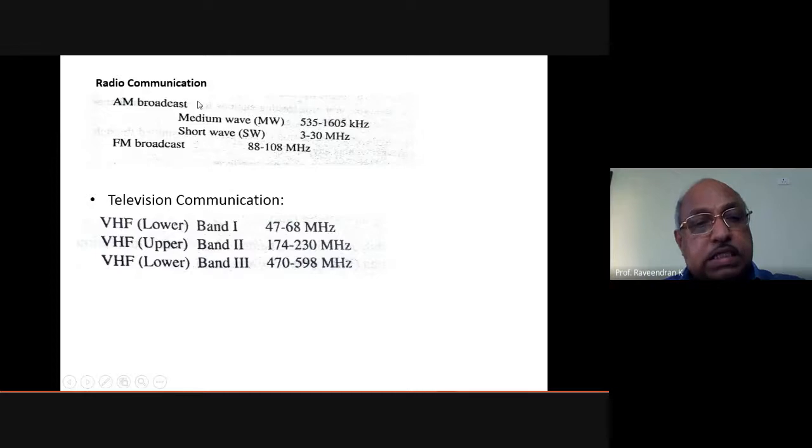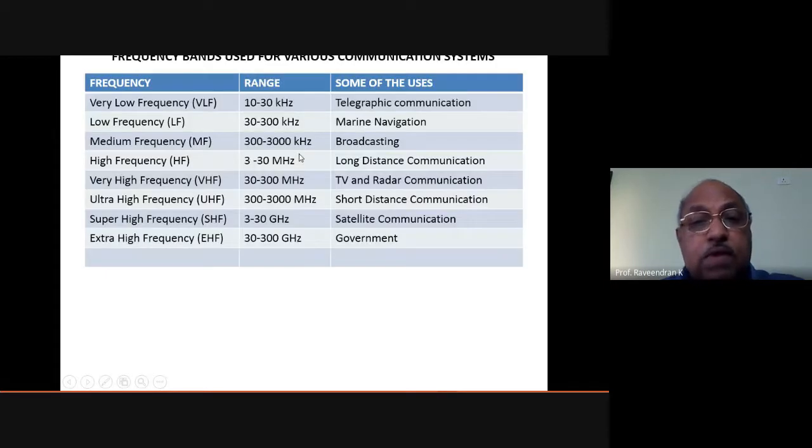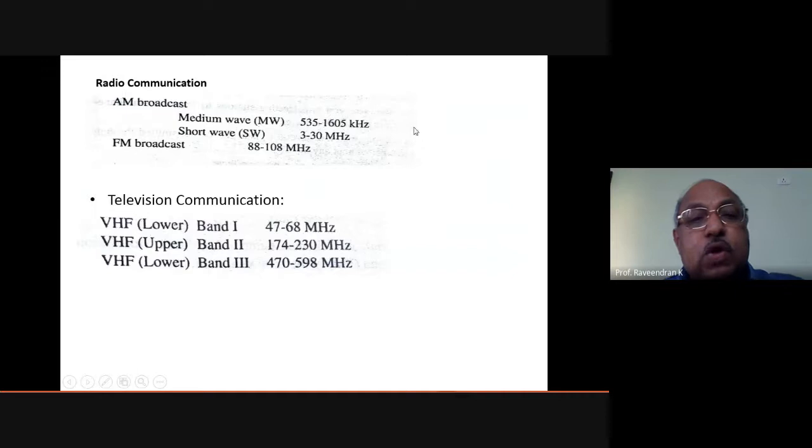Amplitude modulation broadcasting station. Then there are certain radio stations which broadcast short wave. Short wave means where the frequency of the carrier, or frequency of the signals, will be more. That is 3 to 30 megahertz. That is for short wave. We have seen that already here. Short wave is used for long distance communication. So very similar to that, we have the short wave communication. That is why the short wave communication from Sri Lanka is very easily audible.